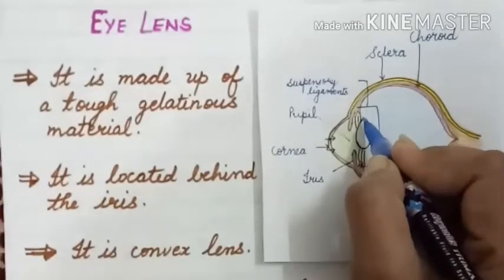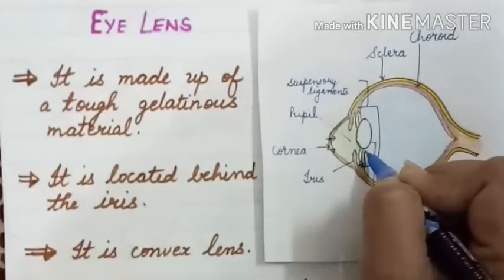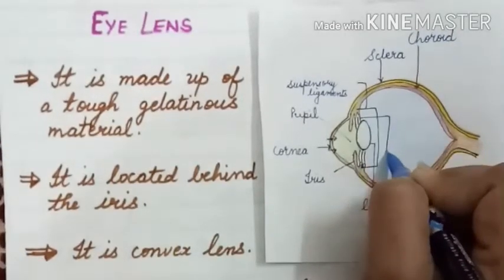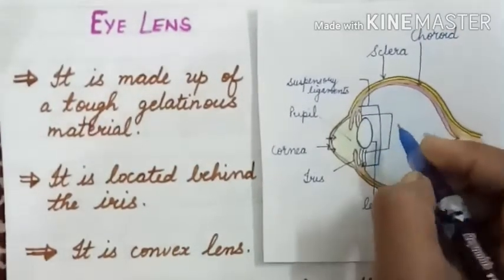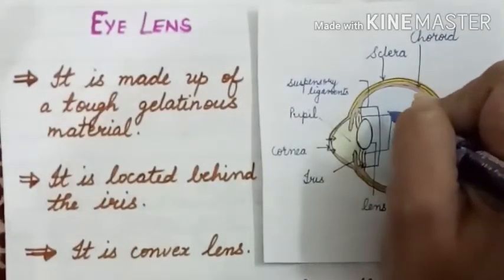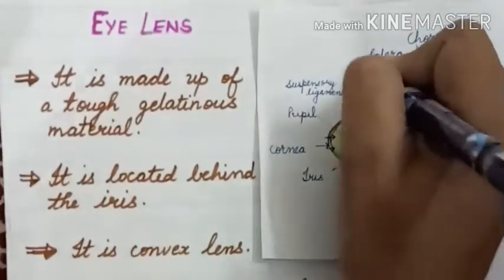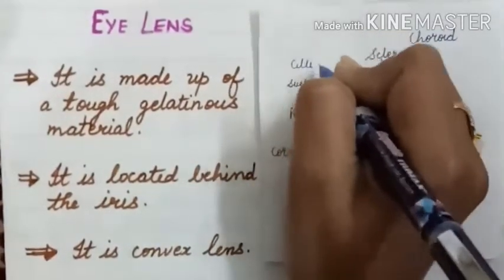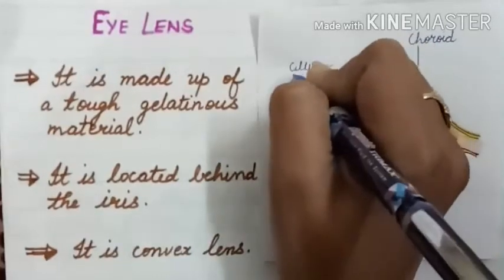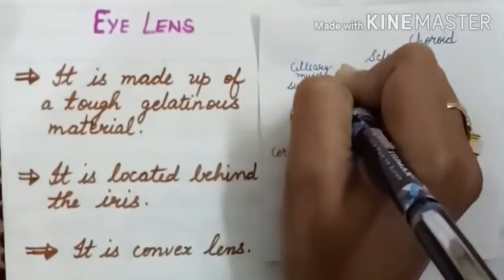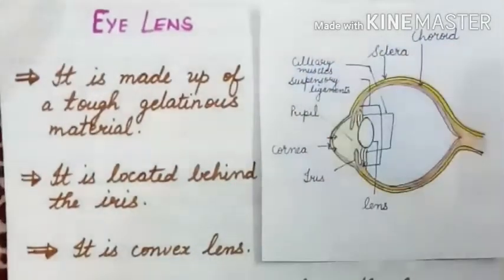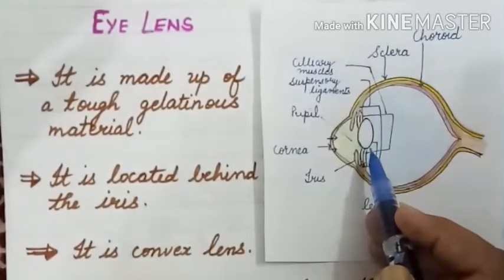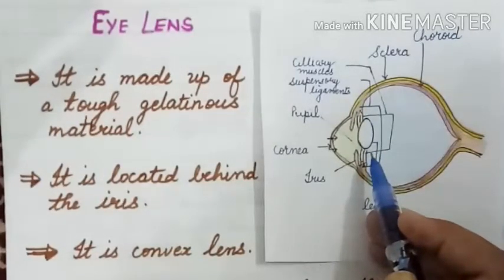And this thread like structure I made with black color is known as ciliary muscles. So, the lens is held in position by the ciliary muscles and suspensory ligaments.